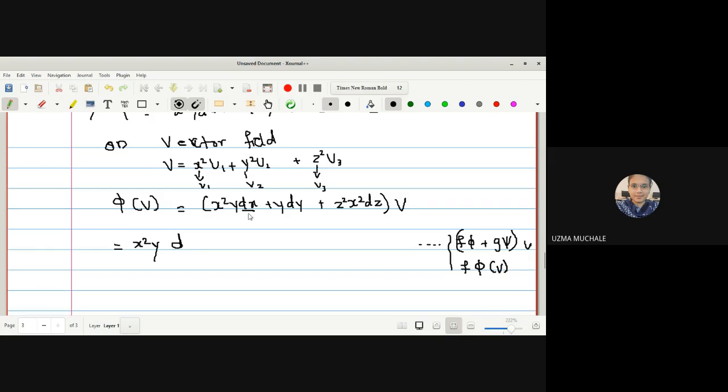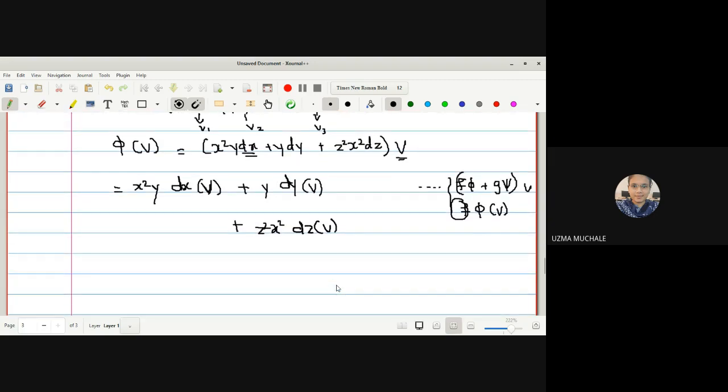Here also dx is a one form, and we are applying dx on a vector field. x square y will be treated as a function. So dx applied on a vector field capital V, plus y is a real valued function, again we can keep it as it is. dy is a one form applied on a vector field V, again plus z square x square, which is a real valued function, dz applied on a vector field V. Then what we get is x square y.